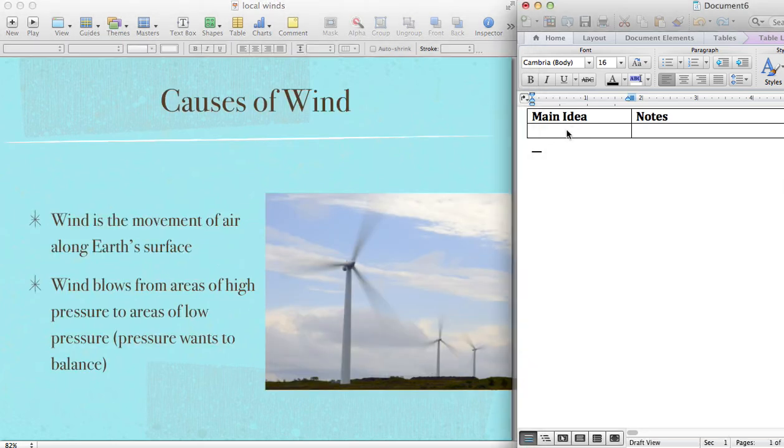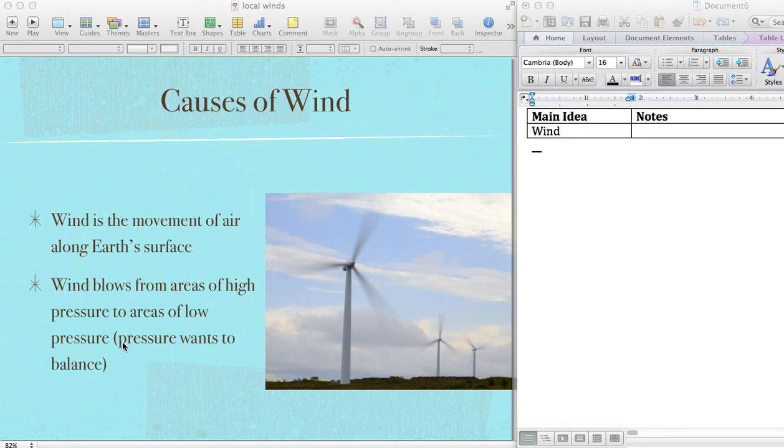So let's just define what wind is. Alright, we all experience it, but wind is just the movement of air along the Earth's surface. That's all it is. At its basic, wind is moving air going from one place to another. And wind moves from areas of higher air pressure to areas of lower air pressure, right? The air pressure wants to be equal.